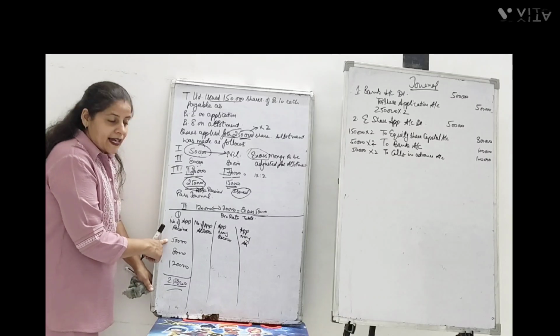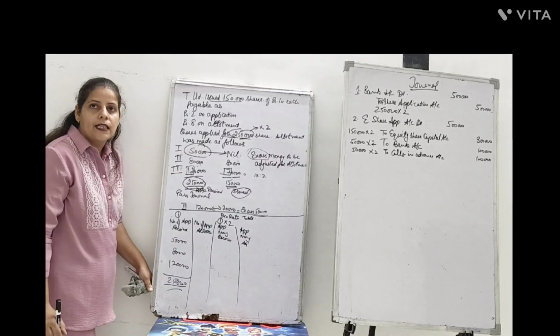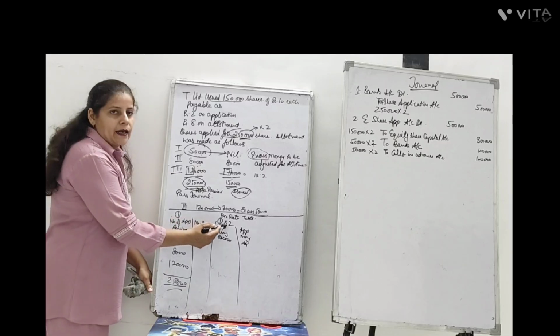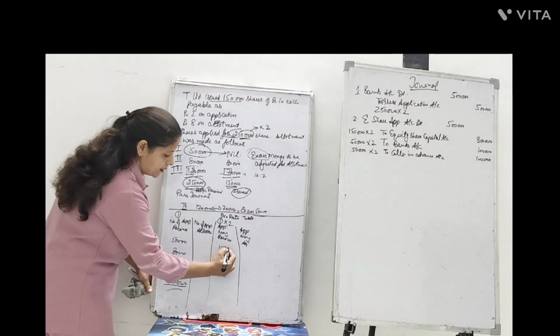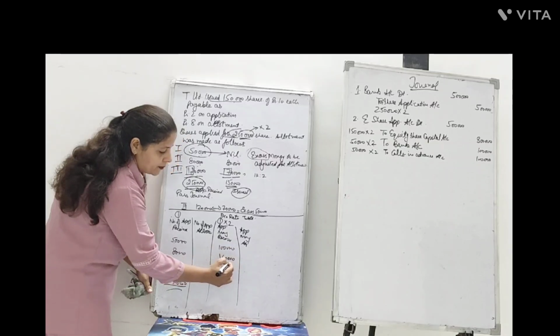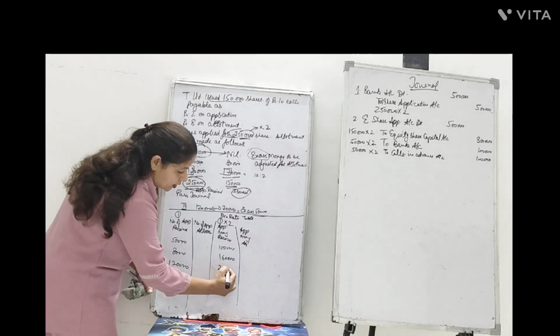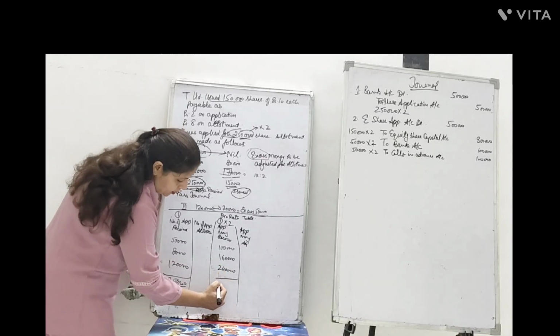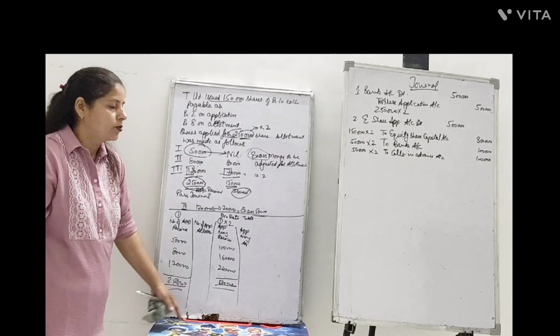Now, when they are applying for the shares, they paid us application money. So column number 1 multiplied by 2. How much money is received? 50,000 into 2, 1 lakh rupees received. 80,000 into 2, 1 lakh 60,000 rupees received. 1 lakh 20,000 into 2, 2 lakh 40,000 rupees received. How much is the total value with which we receive the money? That is 5 lakh rupees.